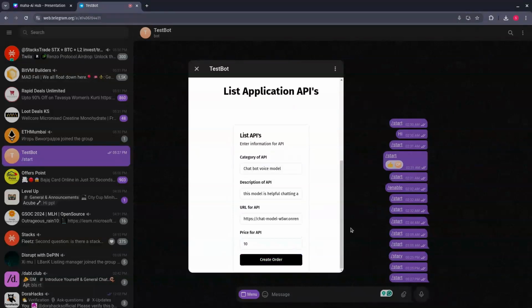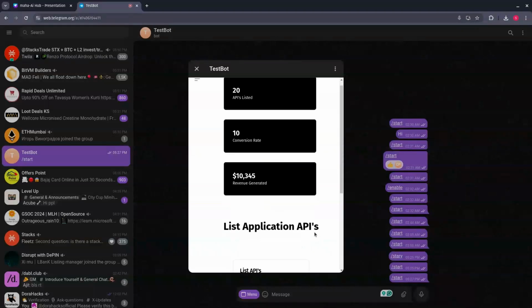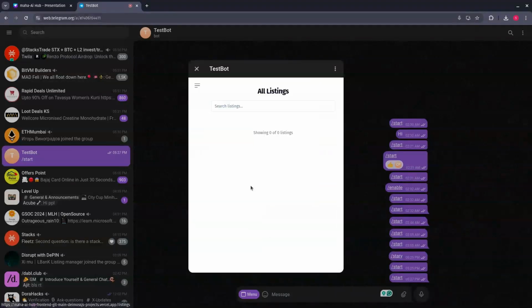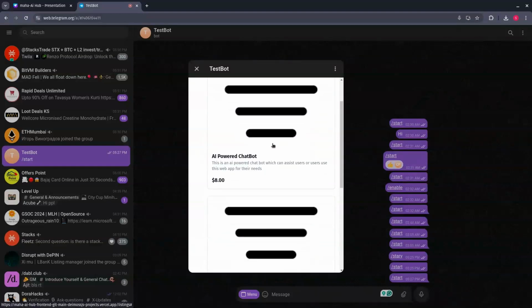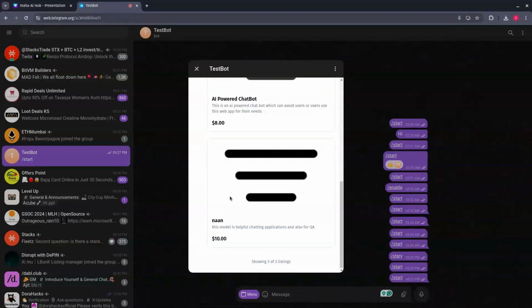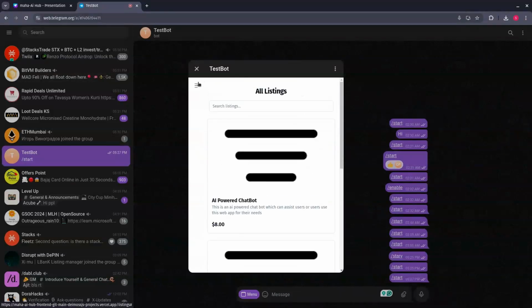So let's wait for some time, and the order is created. We have signed this transaction, and you can see the order has been created. So now let's move on to the AI listing page, where users can see all of their listings. So as you can see, the AI powered chatbot has been listed for $8, and the QA model is listed for $10. So let's see the marketplace where the users can exactly buy the listings.